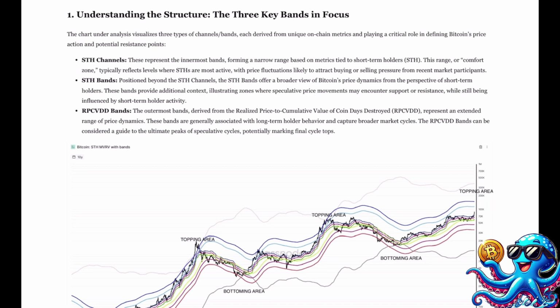RPCVDD bands, the outermost bands, derived from the realized price to cumulative value of coin days destroyed, RPCVDD, represent an extended range of price dynamics. These bands are generally associated with long-term holder behavior and capture broader market cycles. The RPCVDD bands can be considered a guide to the ultimate peaks of speculative cycles, potentially marking final cycle tops.